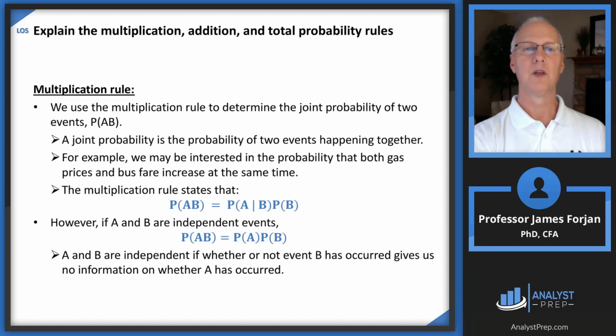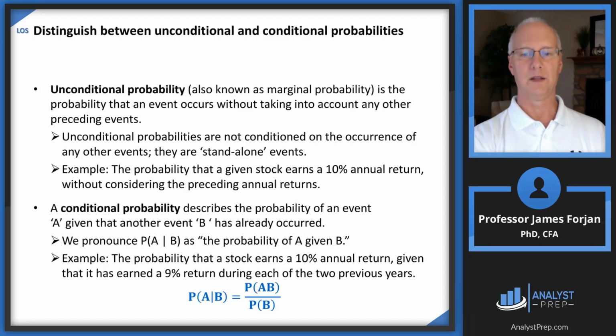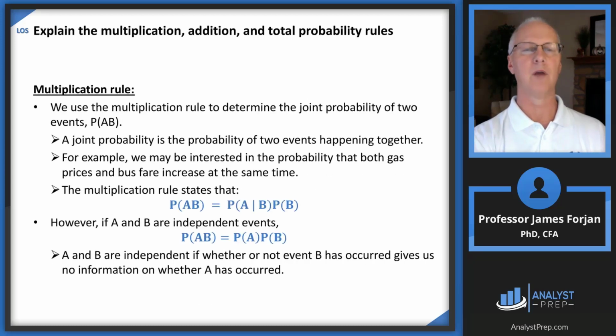Now there are some rules regarding these probabilities that we talked about on the previous slide. All right, the multiplication rule. This is a rule that helps us determine the joint probability of two events occurring. And a joint probability is the probability that two events occur together.